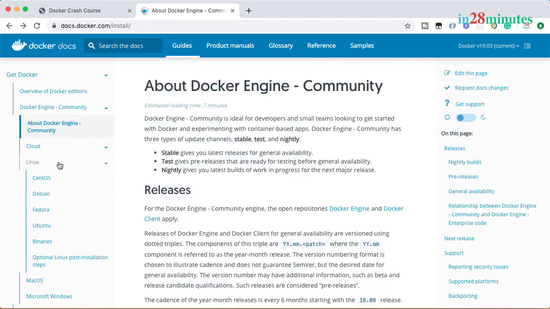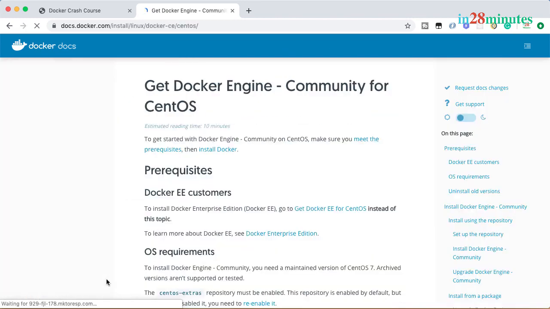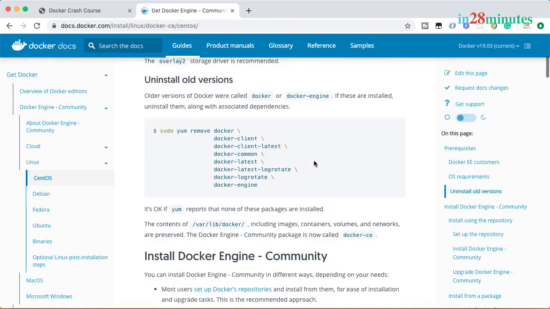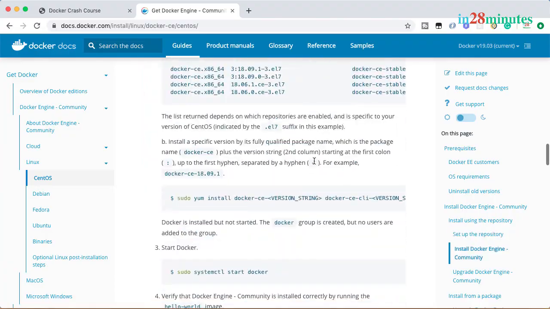The installation on Linux, however, is much more complex. So first you need to choose the distribution of Linux you are on, and based on it, you can follow the instructions which are provided on this specific page.